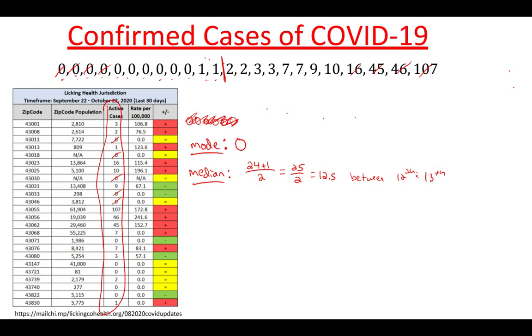I'm just going to count the other way to make sure. 1, 2, 3, 4, 5, 6, 10, 11, 12. All right, so between the 12th and the 13th, it's going to be right here. So it's between 1 and 2. You could probably guess what that's going to be, but if you wanted to write it out, it'd be 1 plus 2 over 2, 3 over 2, which is 1.5. So mode is 0, median is 1.5.